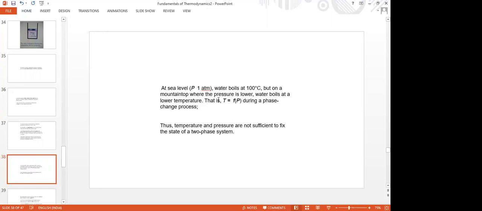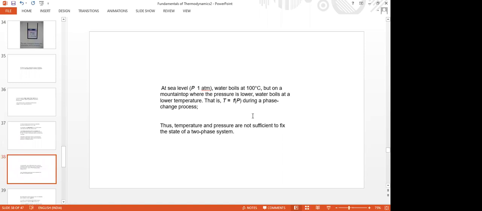So if T equal to f of P is given, P is an independent property, and some specific volume or other property is required. For a two-phase region, both temperature and pressure should not be taken as two independent properties, whereas for a single phase region, we can take them.